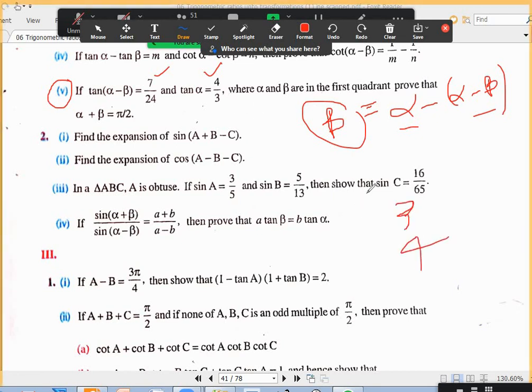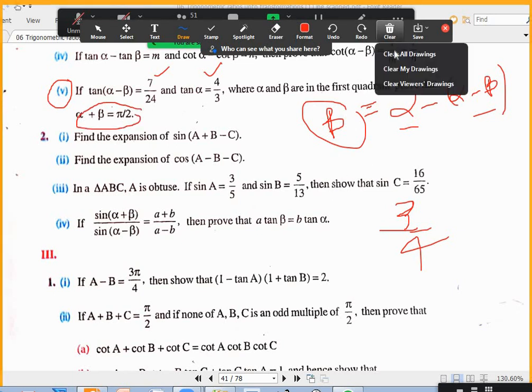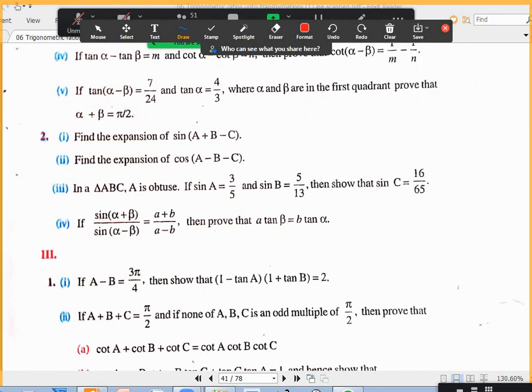Tan alpha is 4 by 3 and tan beta is 3 by 4, means their product is 1. Tan alpha into tan beta is 1 means you can write tan alpha as cot beta, you can write tan 90 minus beta. That's how you can prove. If you want to prove alpha plus beta is 90, you have to prove tan alpha into tan beta is 1. Is it okay? Fifth question.